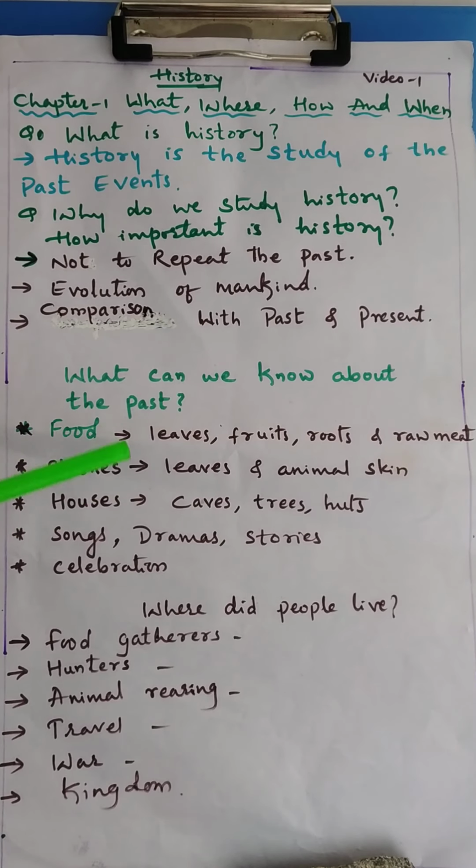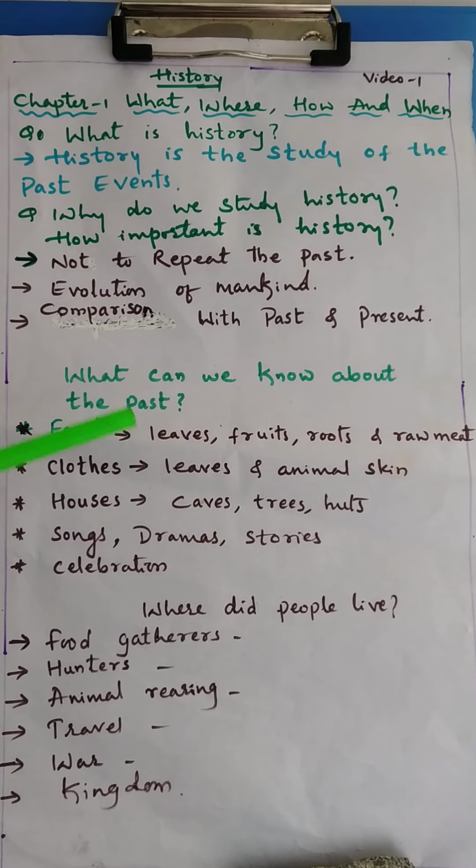In order to know all these, we have to go to the past. For example, before early civilization, man used to wander. We all know that man used to wander, and he didn't have any fixed place. He used to go from one place to another. He was a wanderer.